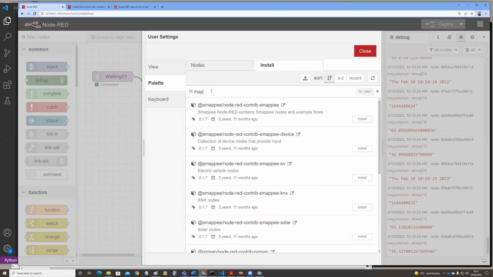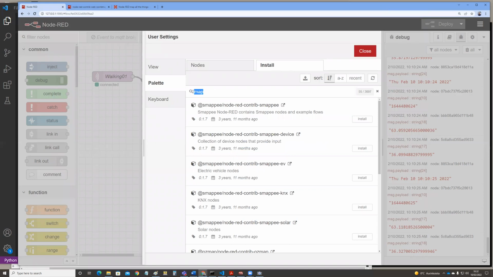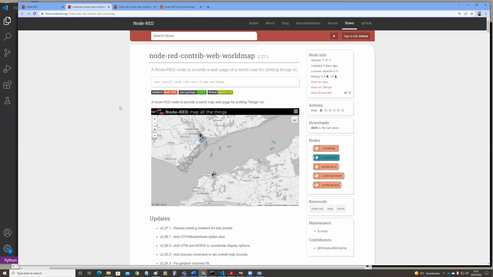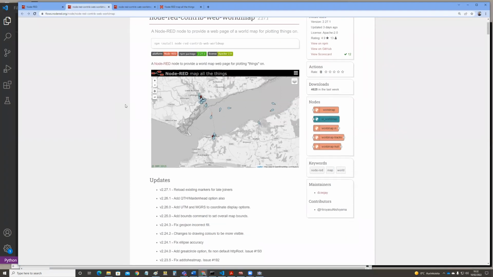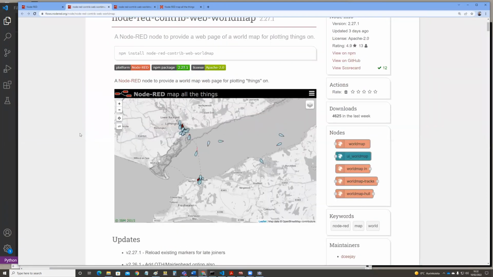it's not in that list, so we go back to my instructions, just a second, and then I'll search with the web world map. So in the search for the web world map, we get into the node-red-contrib-web-worldmap. And it's better to look at the documentation. And clicking there, you get to the documentation page. And then it's really better to study the documentation page before we go further.